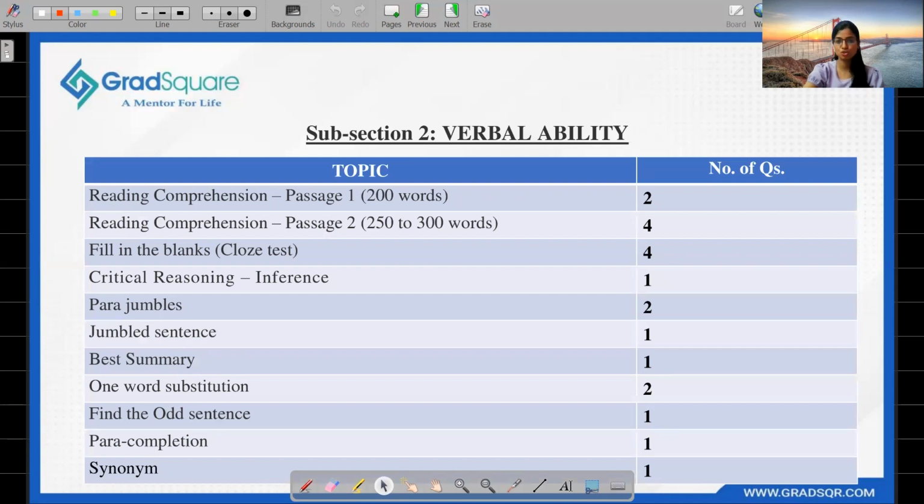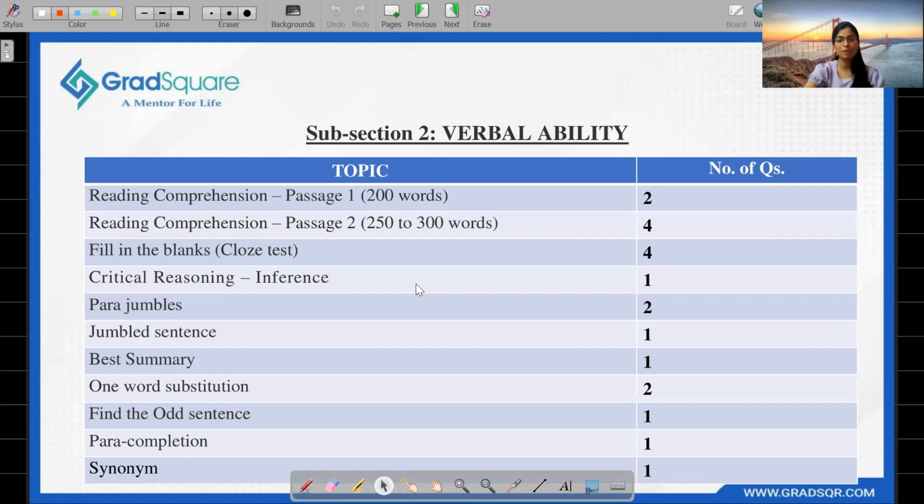Subsection 2, verbal ability. This is the breakdown of verbal ability. This section consisted of jumbled paragraph, word pairs, cloze test, and fill in the blanks, and 2 reading comprehension passages.